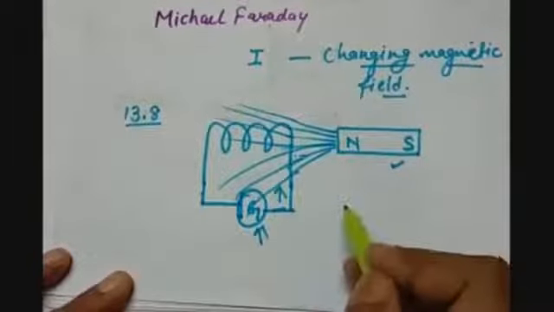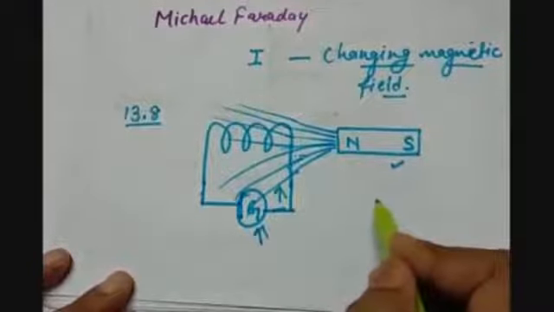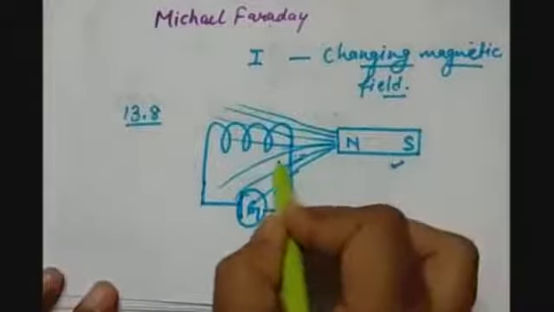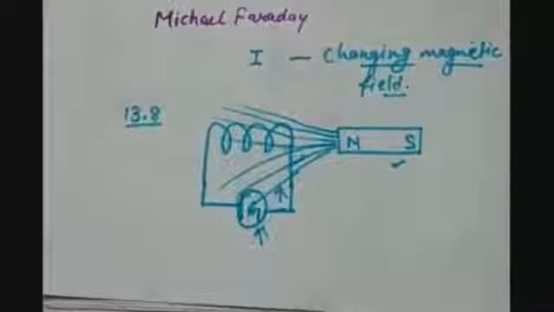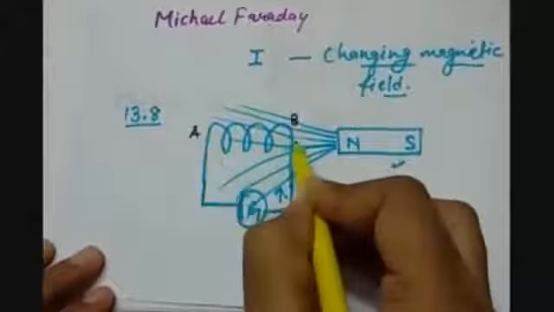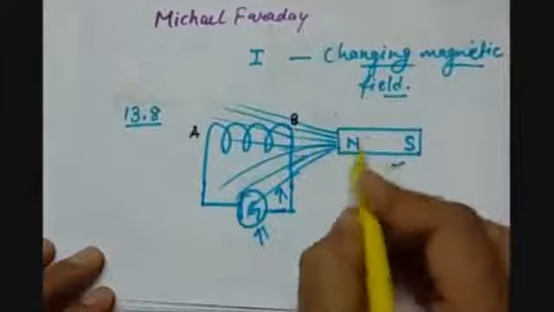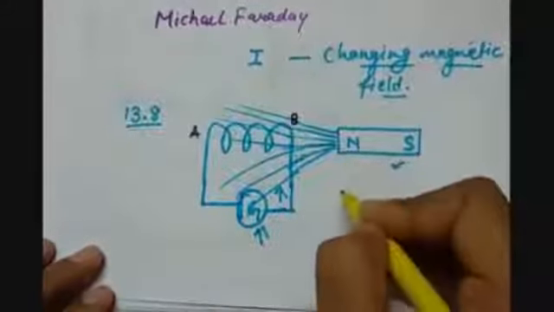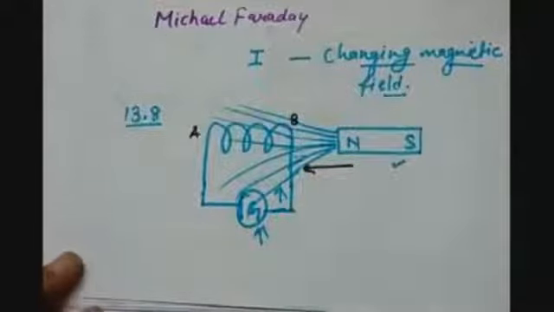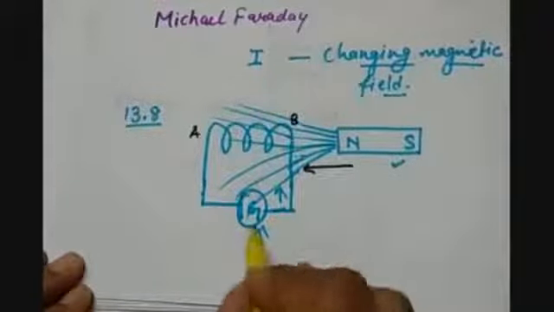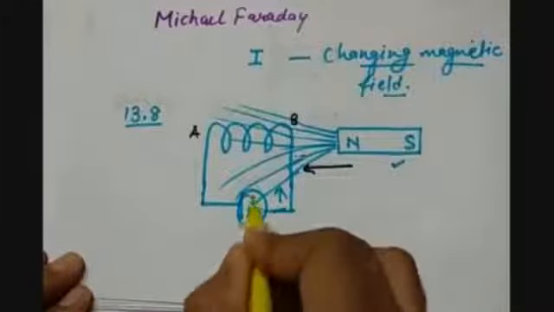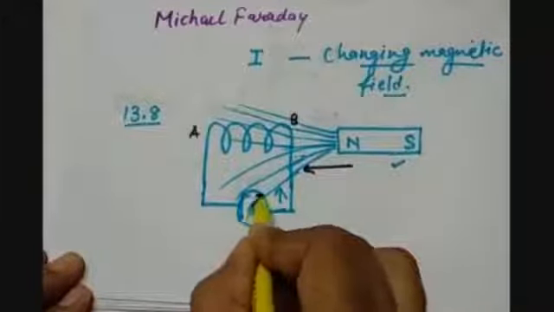So let us move the bar magnet first. When we keep this north pole towards this coil, let's say this coil is A, B. This end is A and this end is B. And when we move this north pole of the bar magnet towards the coil, here a momentary deflection is shown in the galvanometer. Let's say it is towards the right.